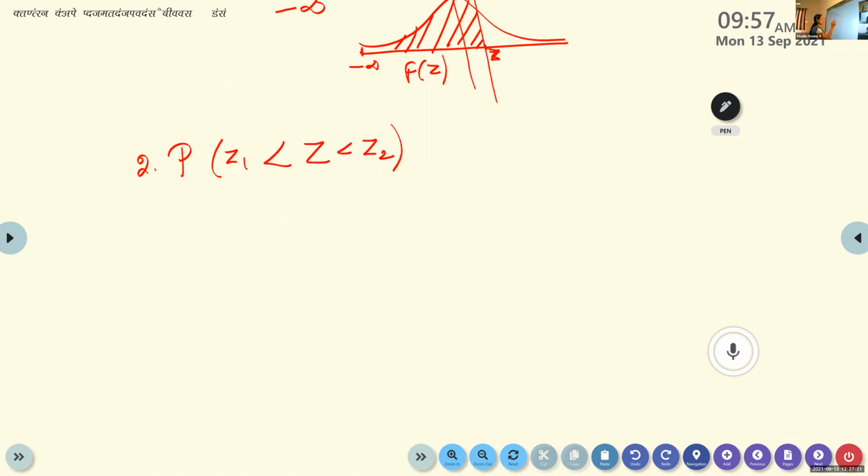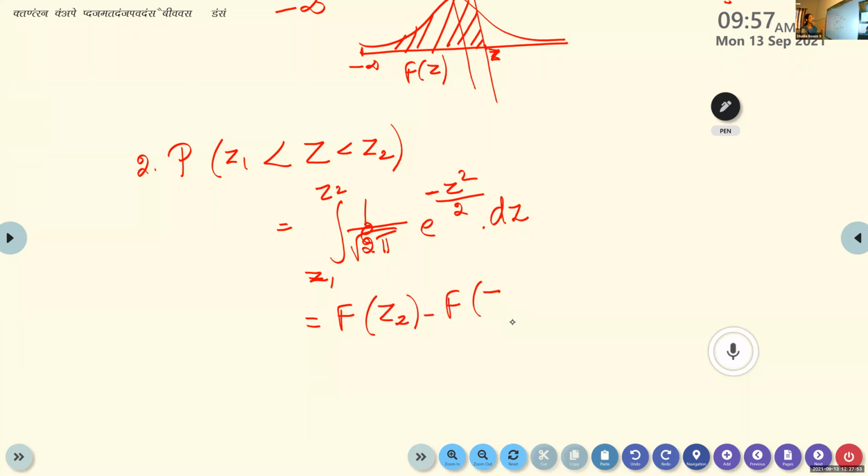So we can write this as the integral from z1 to z2 of 1 by root 2 pi e raised to minus z square by 2 into dz. The same thing we can write as capital F of z2 minus capital F of z1.